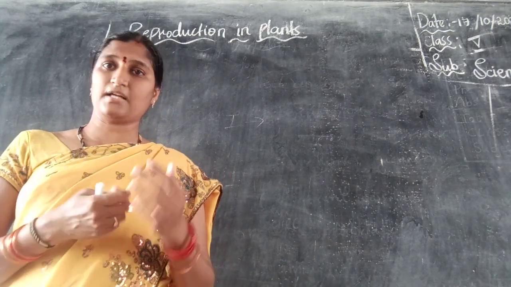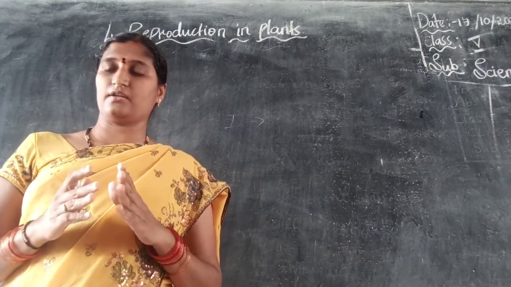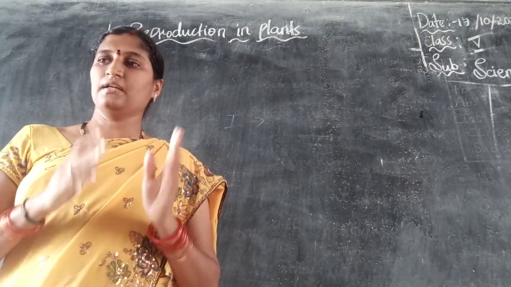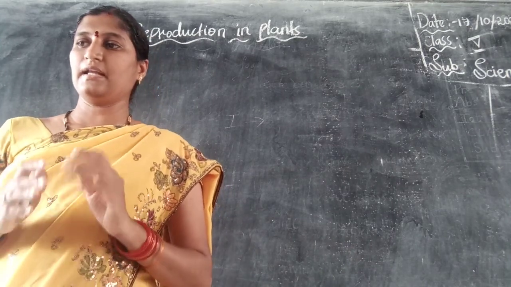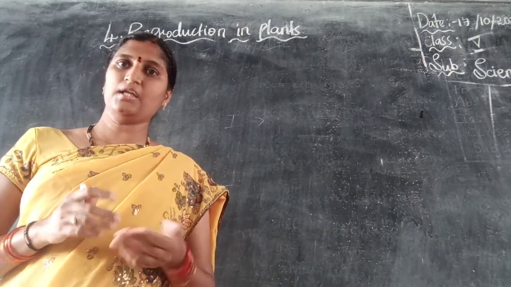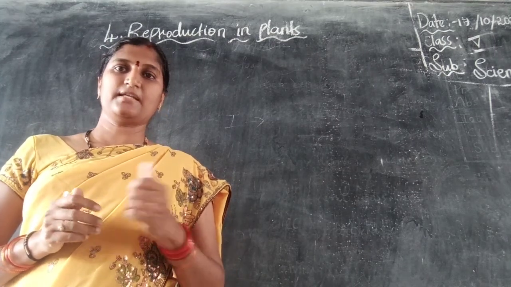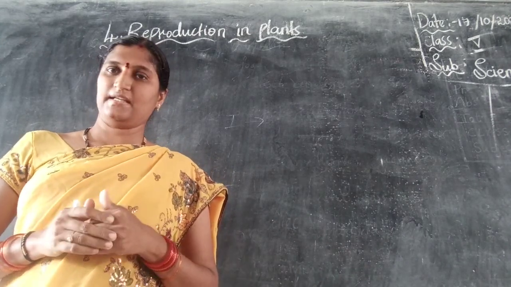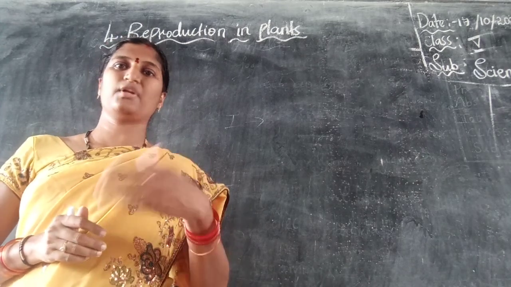Plants are living things, and how do we say that? Living things perform some activities. They do some things. So what are those things? Living things grow and die, and they need energy, nutrients, air and water. Plants need energy, nutrients, air and water. So where does it get energy? It gets energy through the process of photosynthesis. By the process of photosynthesis, the plants prepare their own food.